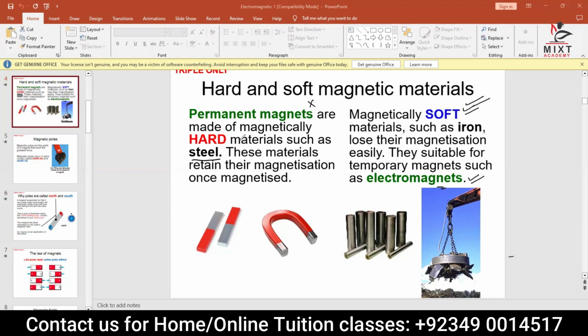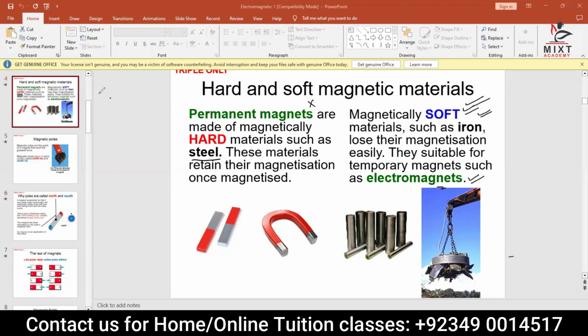You will never see a transformer made of steel. It's always made of iron. The reason is very simple: once the electricity passes, they will become a magnet, and we want them to be demagnetized once the electricity is removed. So for that purpose, soft material is used.